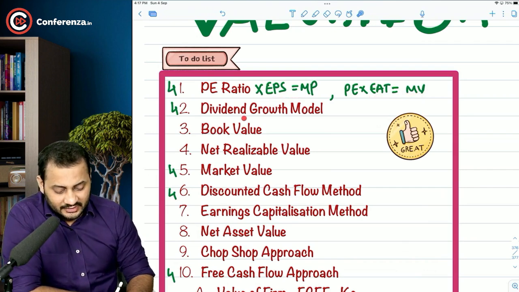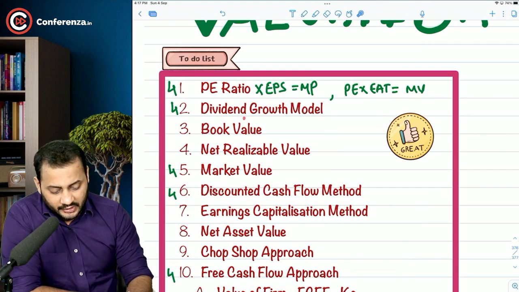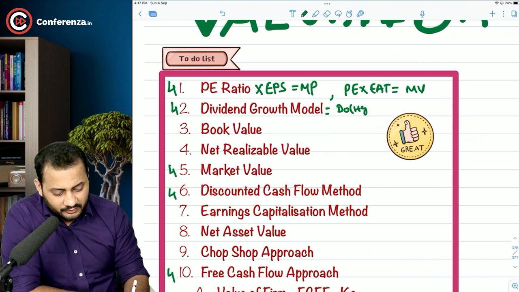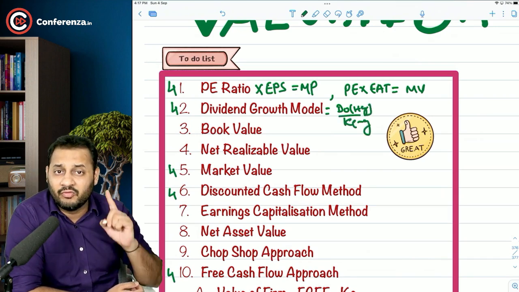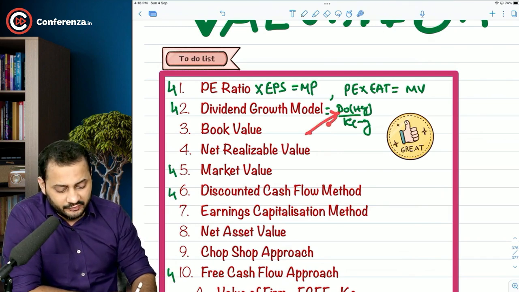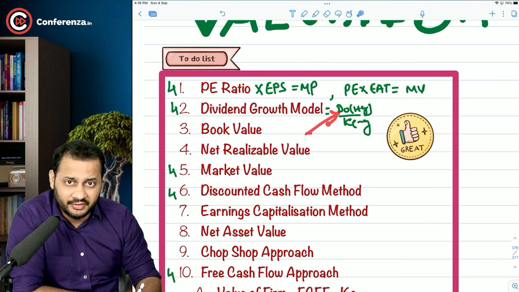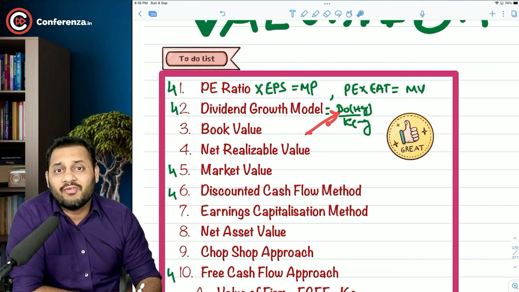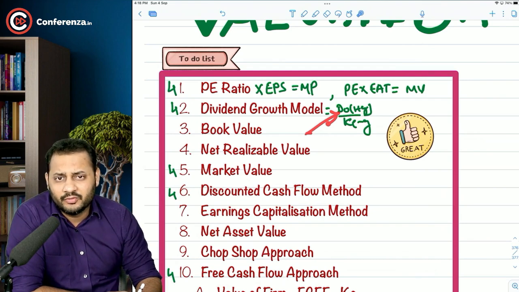Okay. Next is the dividend growth model. Under the dividend growth model, if you take D0 into (1 plus growth) divided by (cost of equity minus growth), you will get the price of one share. But instead of taking the dividend per share, if you take the entire dividend in the numerator, you will get the value of the entire company. That's how we have to calculate.